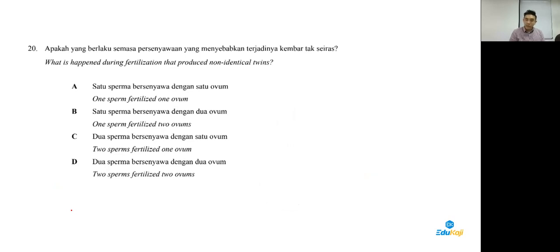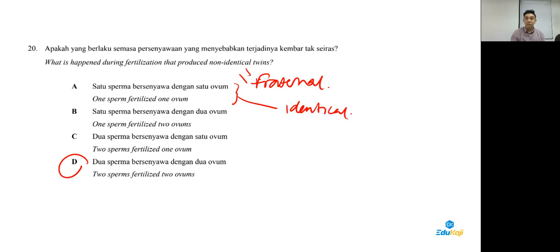Okay, for question 20, how to produce non-identical? Guys, non-identical, tidak seiras. Another name is fraternal. Fraternal needs 2 sperm, 2 ovum. Okay, if 1 sperm, 1 ovum means identical, because they will split.